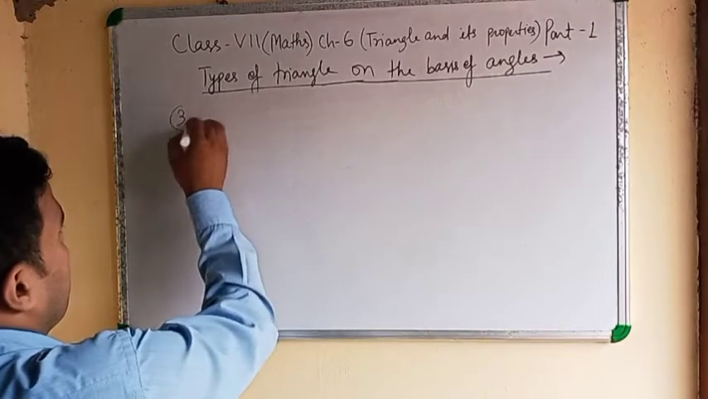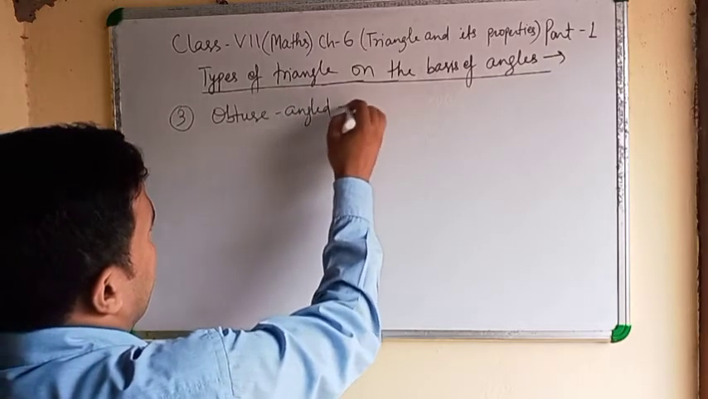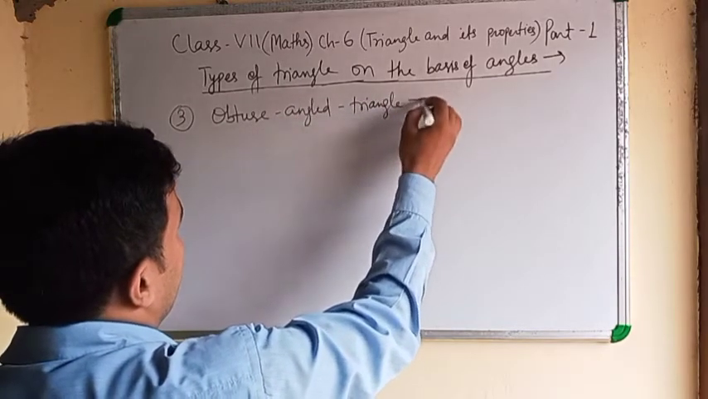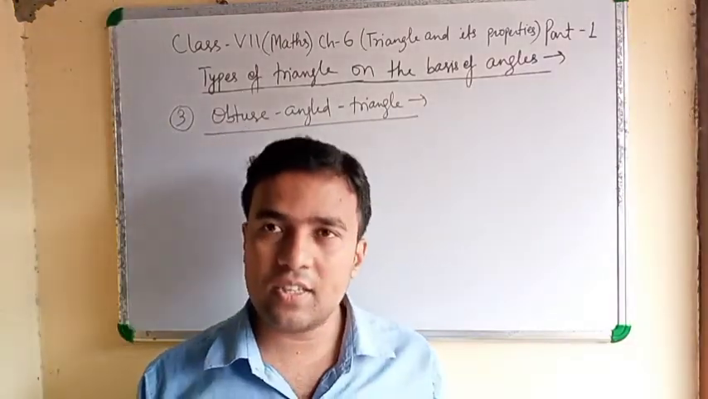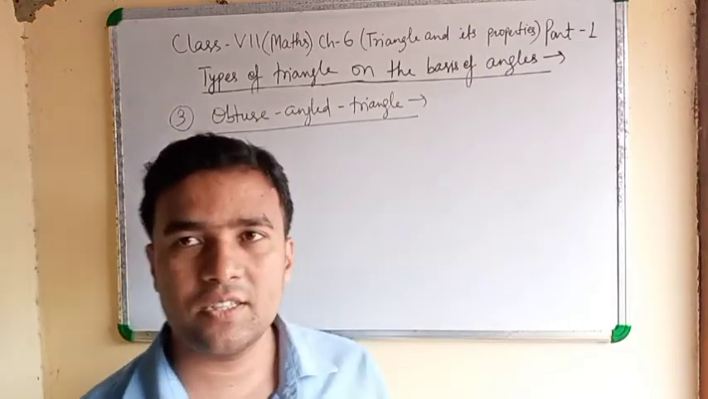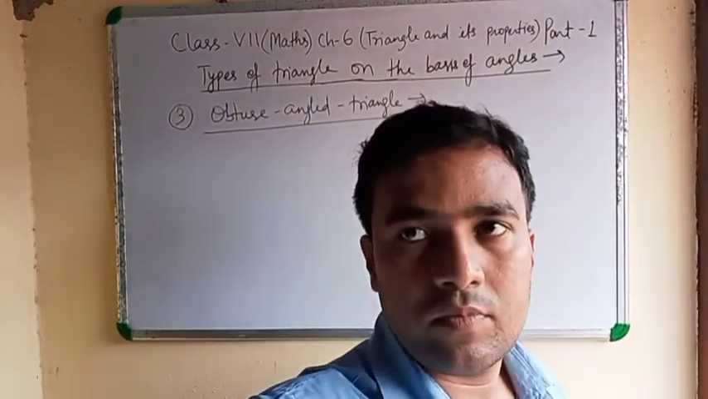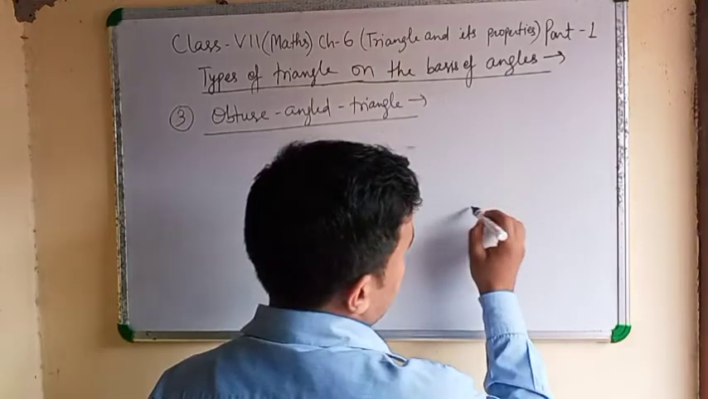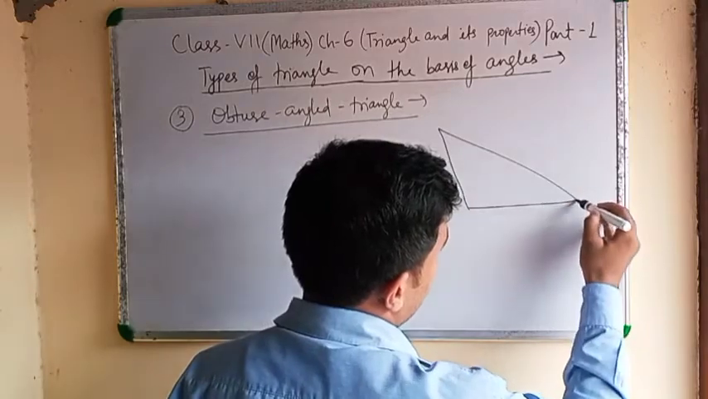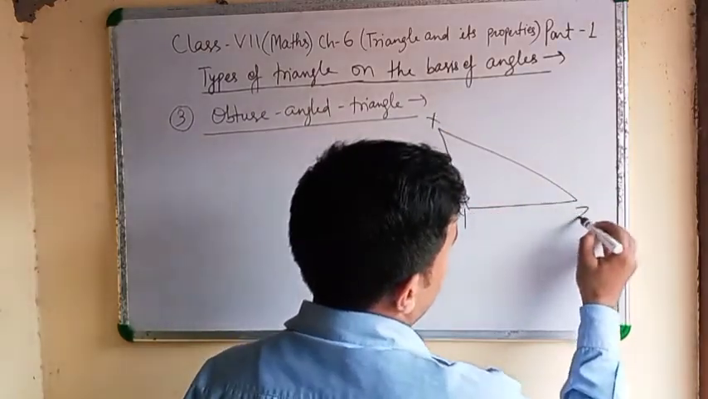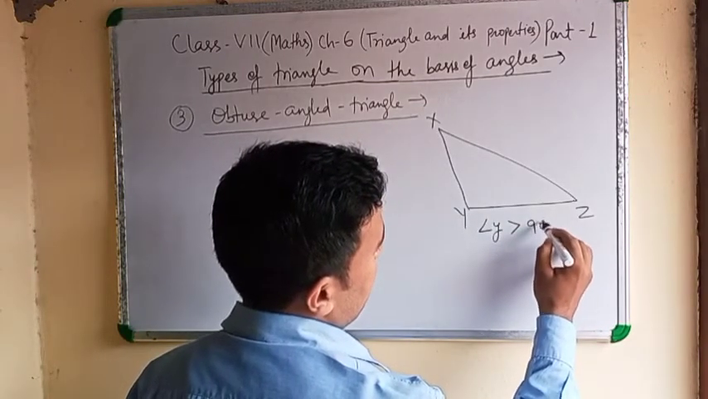Third one, obtuse angle triangle. Acute means less than 90 degree. Right angle triangle means if one angle of triangle is 90 degree, that is right angle. But in obtuse angle, X, Y, Z means angle Y greater than 90 degree.